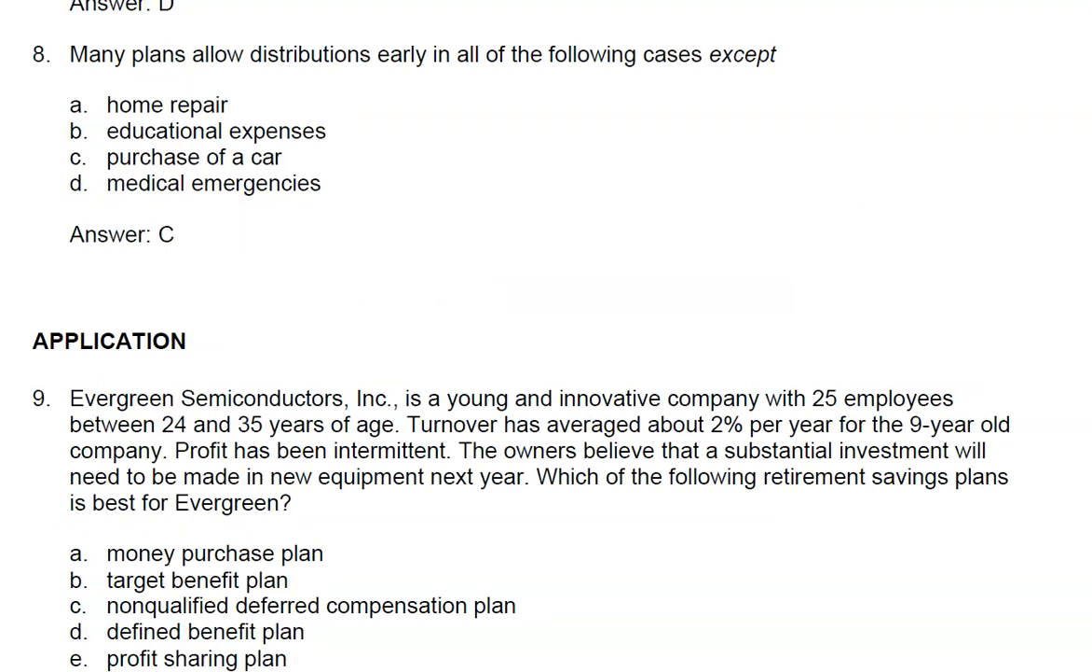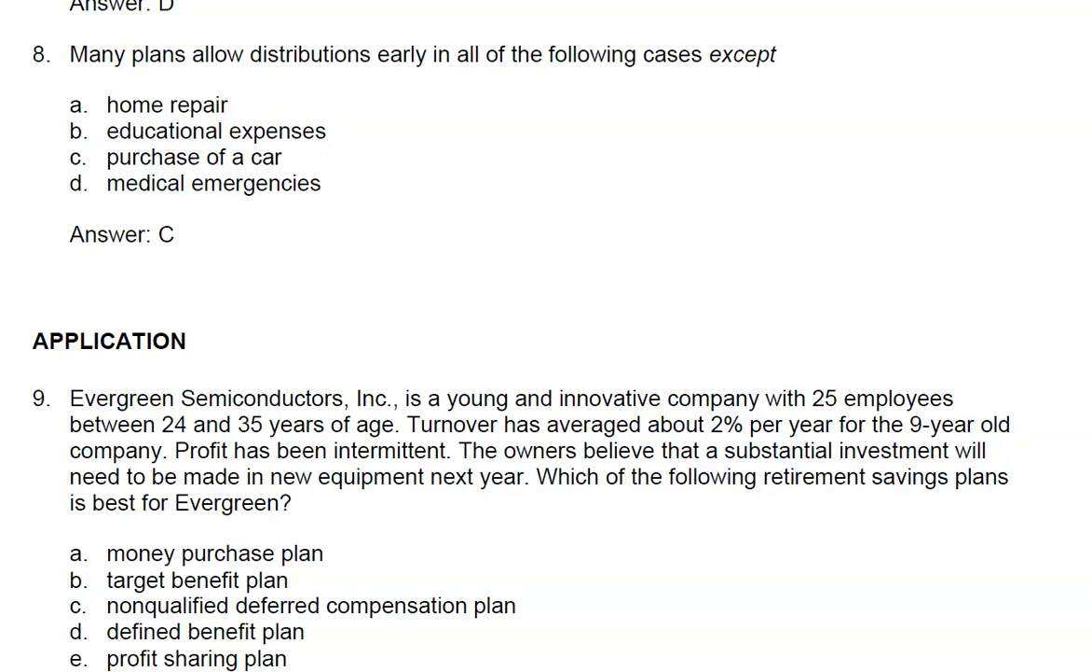Question number 9. Stop the recording while you read the question and then choose the appropriate answer. Please pause the video now. The question asks, which of the following retirement savings plans is best for Evergreen? Evergreen is young and innovative, only 25 employees, young, between 24 and 35 years of age. Turnover is low at only 2% for the 9-year-old company. Profit has been intermittent.